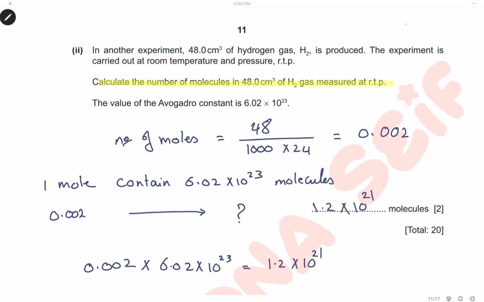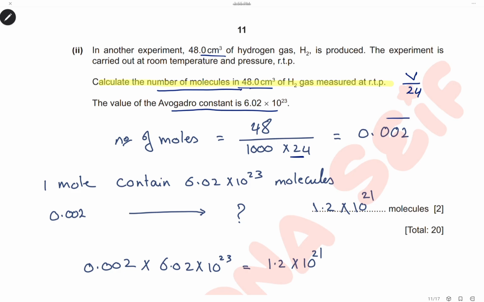In another experiment, 48 cm³ of hydrogen gas is produced from the reaction of zinc with sulfuric acid. Here we want to calculate the number of molecules of hydrogen in 48 cm³ of hydrogen gas. The Avogadro's constant is already given. So first we will calculate the number of moles of hydrogen in 48 cm³. The number of moles of a gas equals the volume divided by 24, and don't forget to convert the volume into dm³ by dividing by 1000. So it will be 48 divided by 1000 divided by 24.